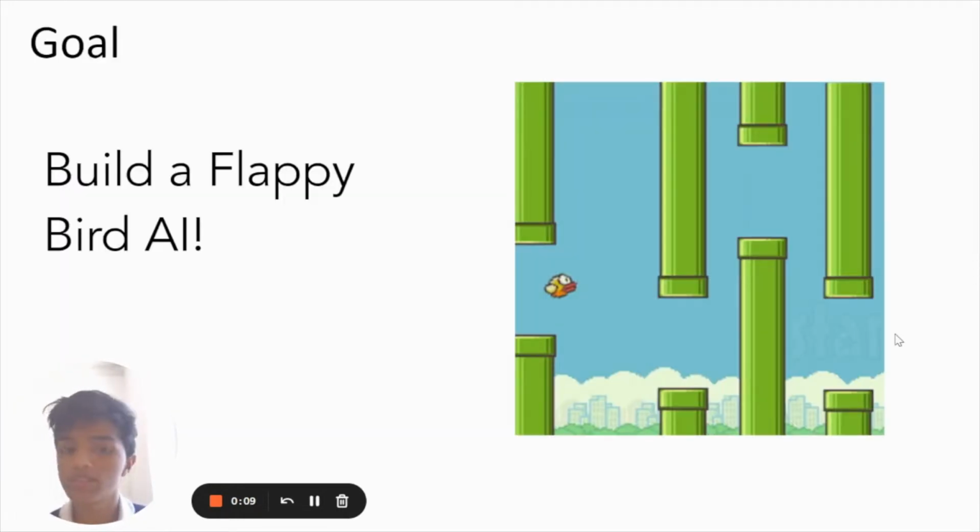So, what's the goal of this? Well, hopefully a lot of you know what Flappy Bird is. It's basically a mobile app, a game where you control this bird, and your goal is to fly through a bunch of different pipes or jump through a bunch of different pipes. My goal was to build an artificial intelligence that could play this game because I love playing video games, and this is one of the things I really like doing. I worked a lot with AI and Python, so I thought this would be a fun project to do and share with everyone.